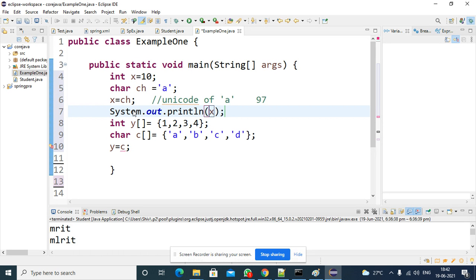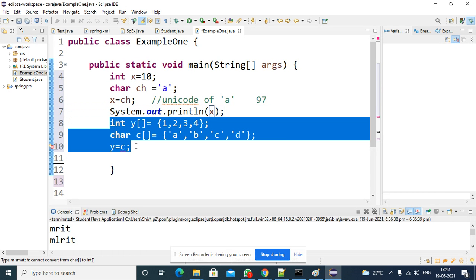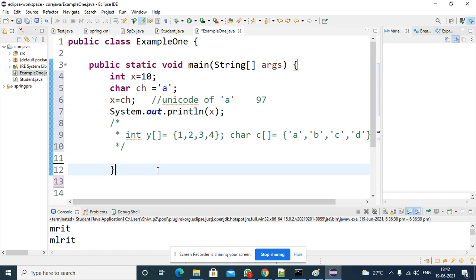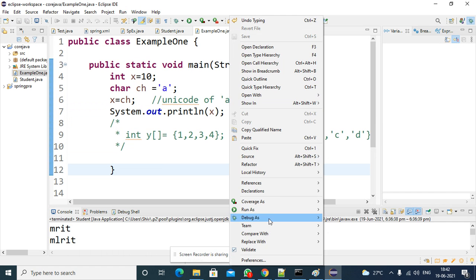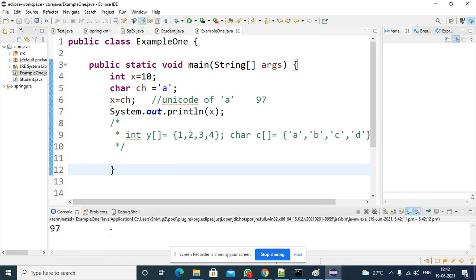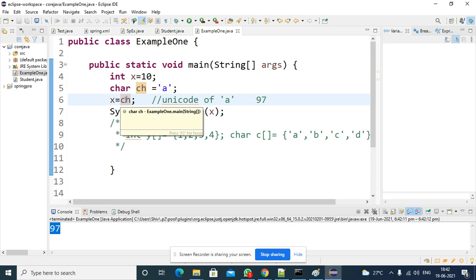Execute the program, run as Java application, and you are getting 97 as the output. If you print the x variable, earlier you assigned 10, so 10 is updated with 97 in this location. Why? Because this is a character you assigned to the x variable, so it printed 97.